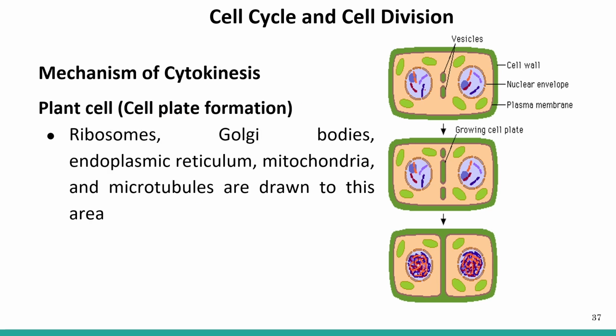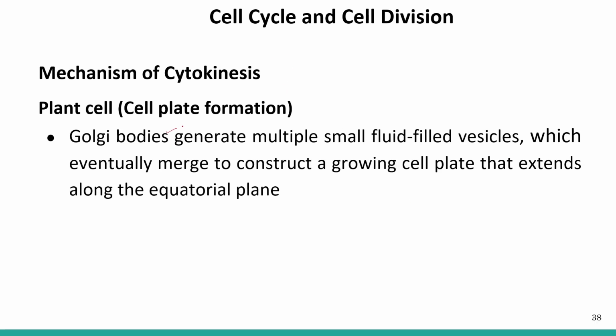Alright, so what is happening here? In the equatorial region, all the cell organelles, ribosomes, Golgi bodies, endoplasmic reticulum, mitochondria, as well as the microtubules, are drawn to this area, to this equatorial region. And what happens here later on? The Golgi bodies generate multiple fluid-filled vesicles that fuse with the growing cell plate, and help in the extension of the cell plate.